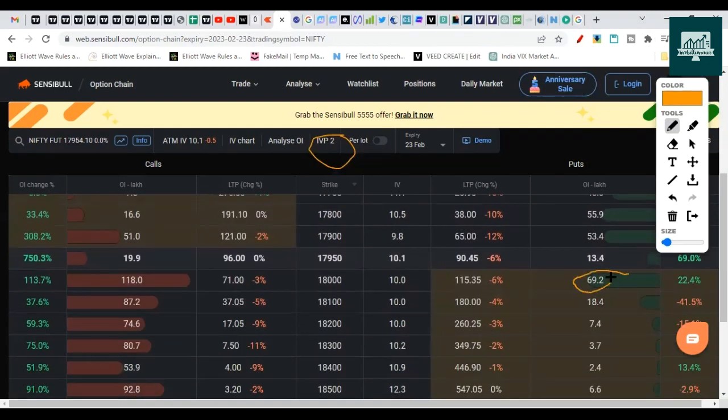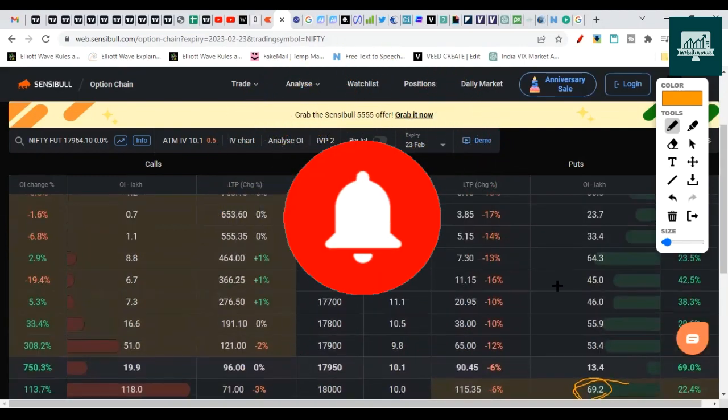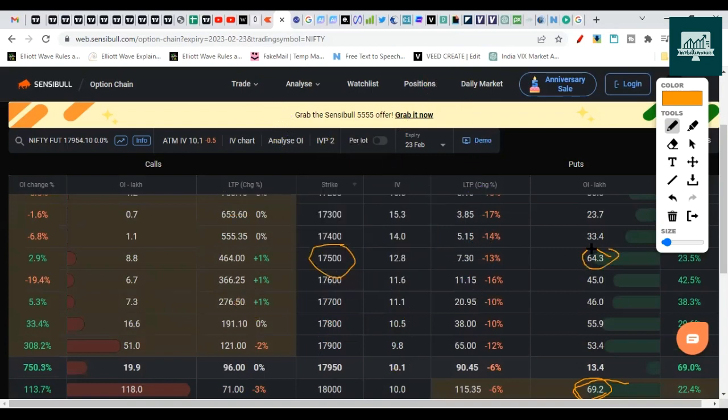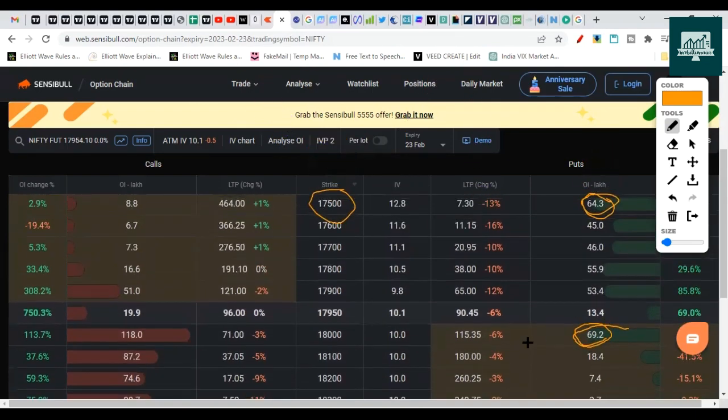Here you can see 69 lakh put open interest. So there is a chance that both of these can act as a support. Next day's move will decide if this number will increase or decrease. If this number increases, this means the market will go up, and if this number decreases, then the market will fall down.